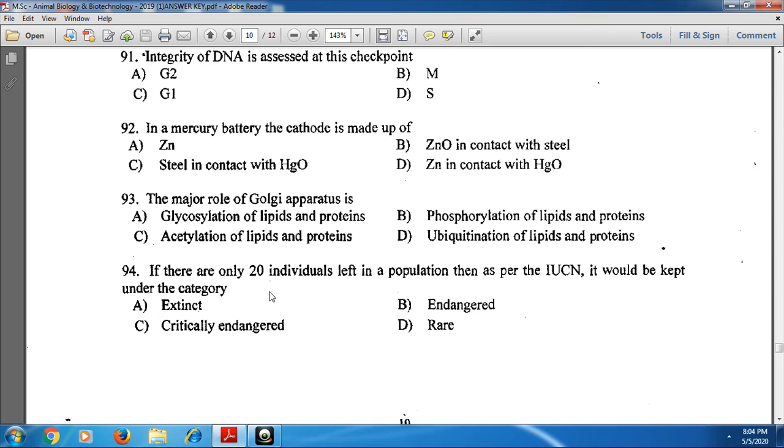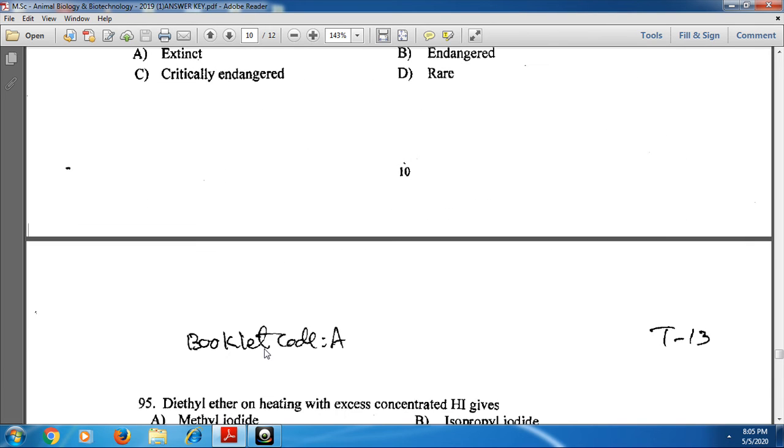And next, if there are only 20 individuals left in a population, then as per the IUCN, it would be kept under the category of critically endangered. Only 20 individuals means already in an endangered condition, but here it is a critically endangered condition.